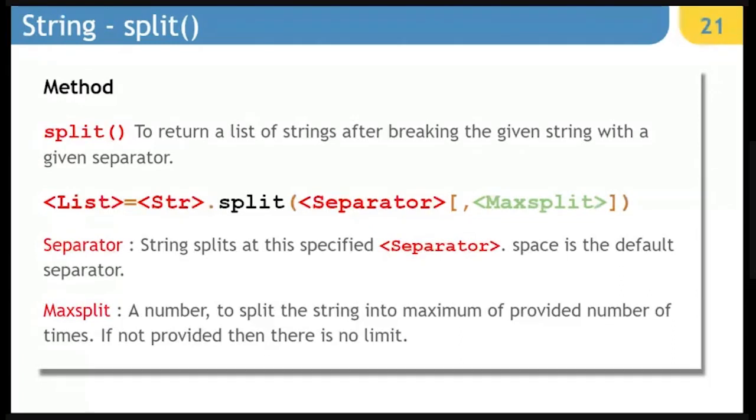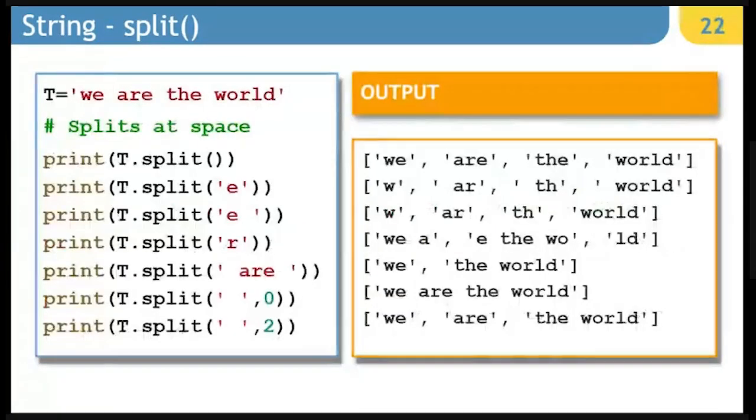If not provided, then there is no limit. So let's look at it. There is one string given, we are the world, and we are splitting it. So when we are splitting it, space is by default taken as the splitter. So it is going to separate out we are the world. So there are 4 words.